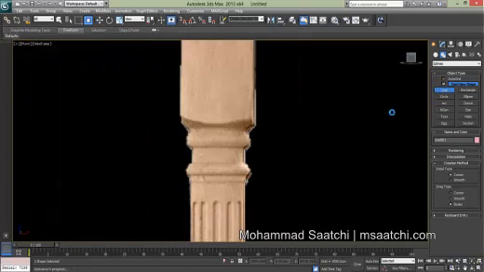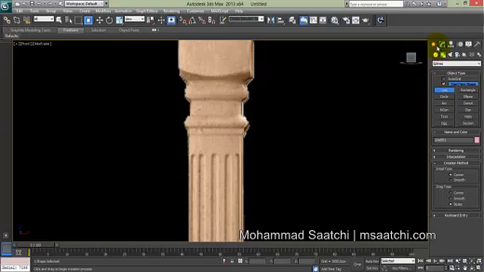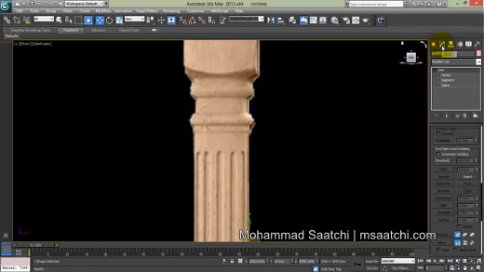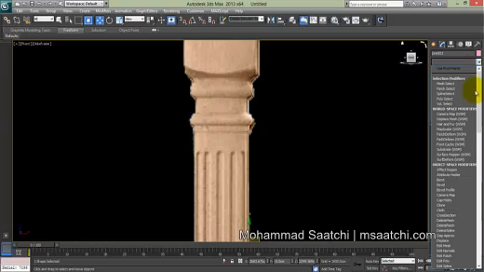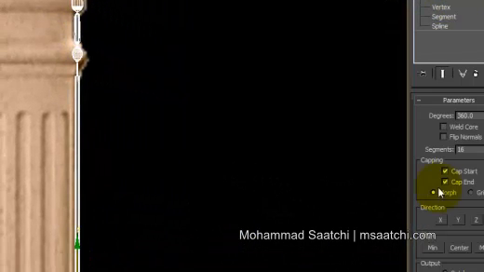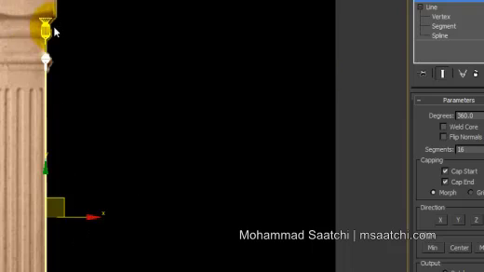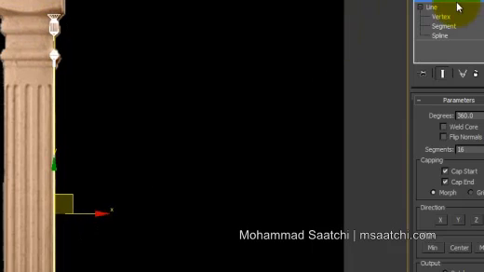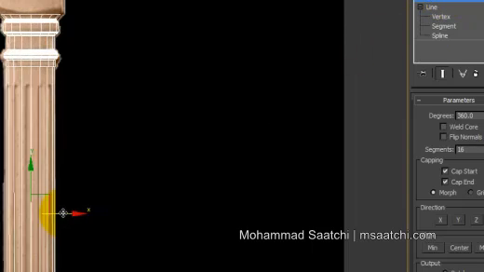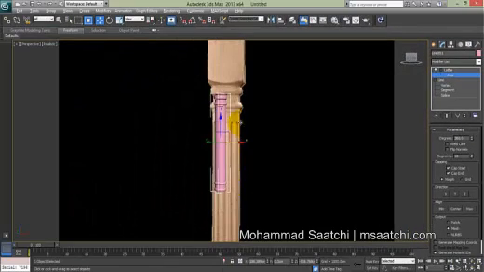And now I want to lathe it. Go to the Modify panel, and from the Modifier List select the Lathe modifier, or press L to find it and click Lathe. Then in the Lathe parameters, in the Align part, click Min to finalize our model. Click on Axis from here and move to the X axis to see this result. Yeah, good.